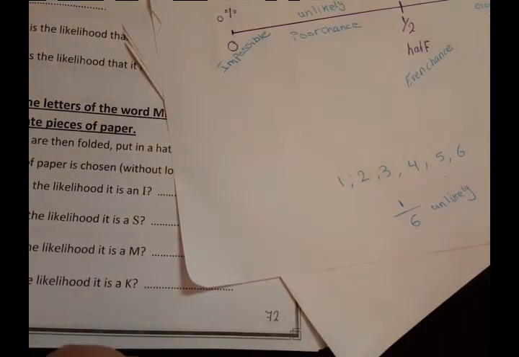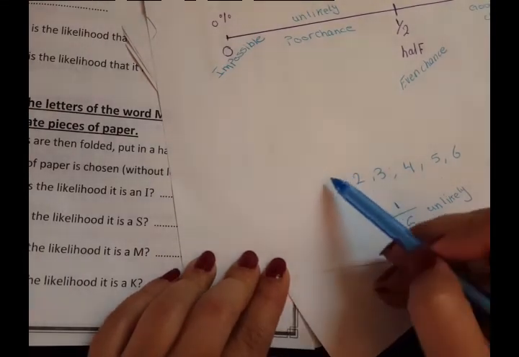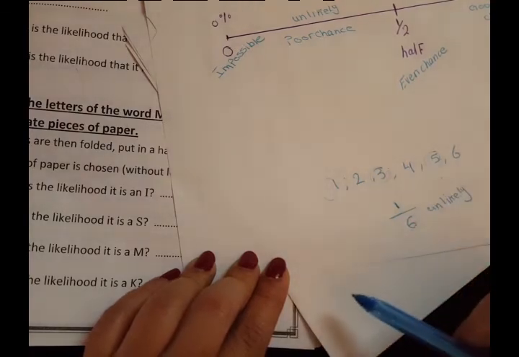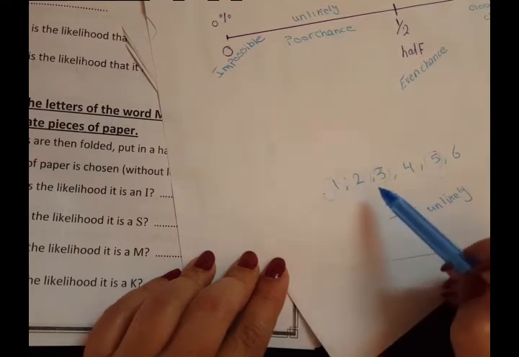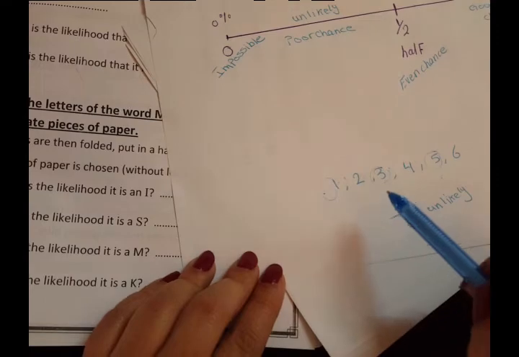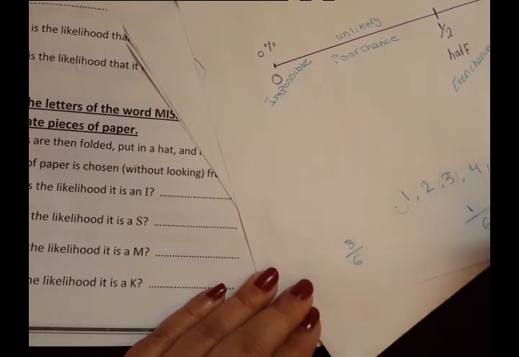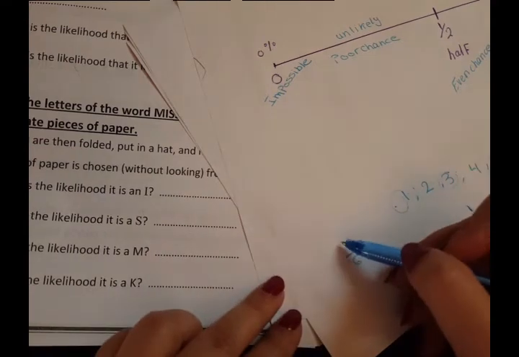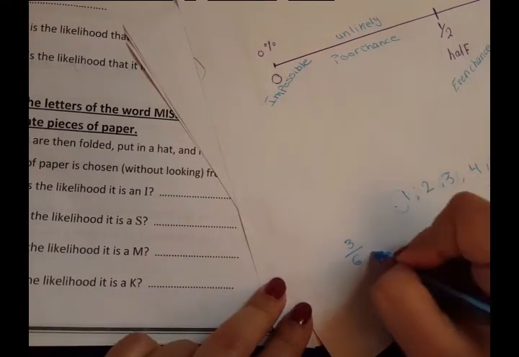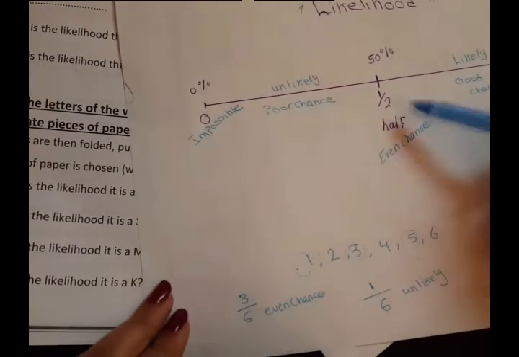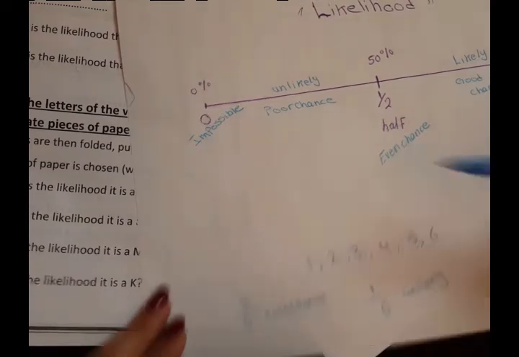Another example. What is the likelihood of getting an odd number? Let's count how many odd numbers we have here. We have 1, we have 3, we have 5. How many odd numbers did I circle? 1, 2, 3 odd numbers, out of how many numbers in all? Out of 6 numbers. So I have 3 out of 6, exactly the half. 3 is exactly the half of 6, so it is even chance. As long as it's exactly the half, we call it even chance.